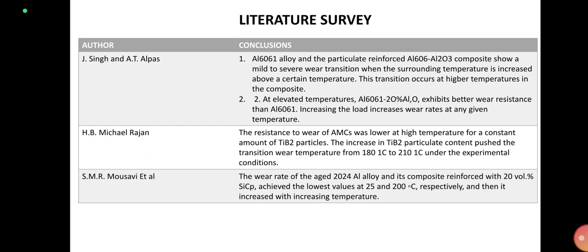It shows various deflection. At higher temperature, when the titanium boron particulate content is high in the AMCs, the wear resistance is high, so the wear of the material is less at elevated temperatures. And from the paper of S. M. R. Mousavi, the following conclusion is obtained. The wear rate of aged 2024 Al alloy and its composite reinforced with 20% volume of silicon composites achieved the lowest values at 25 and 200 degrees Celsius respectively. Then it increased with increasing temperature. In this, the aluminum alloy is mixed with the silicon composites. This is the only composite in which, as the temperature is increased, the wear rate also increases.